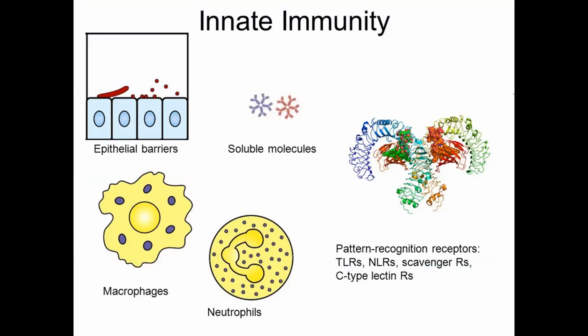Just have a look at this figure. You can see epithelial barriers. Epithelial barriers mean the barriers which are present in our skin, in the outer epidermis, or in the inner lining of our body. Then here you can see some cells, macrophages and neutrophils. So they form the cellular barriers. The soluble molecules are shown over here in the image. They form the physiological barriers. And here some receptors are shown. They form the cytokine barriers. So different types of barriers are present inside our body, which are responsible for giving us immunity that is non-specific.